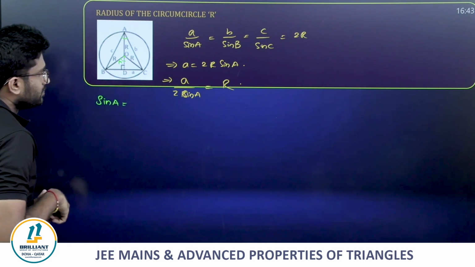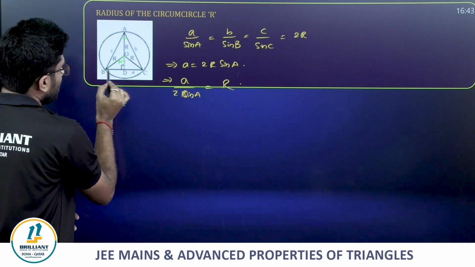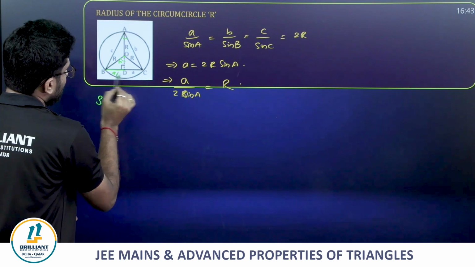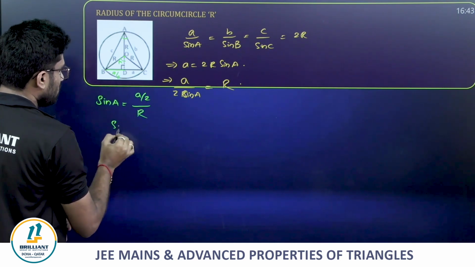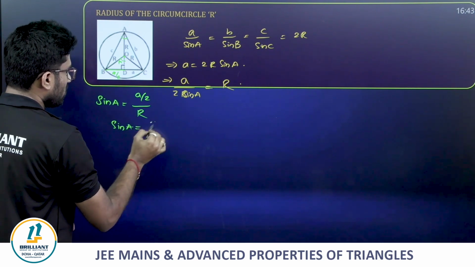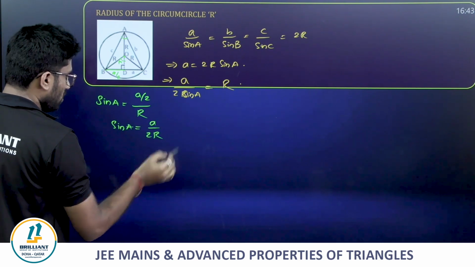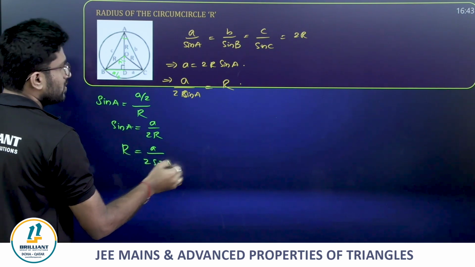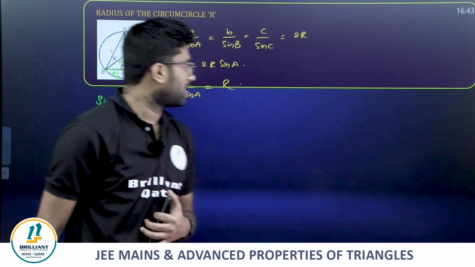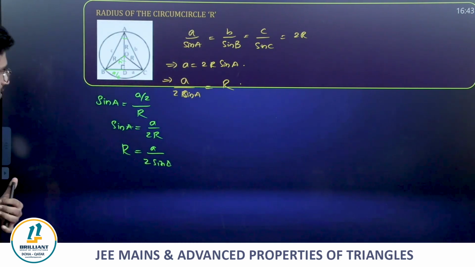Sin A will be half of this, a by 2, divided by R, which is nothing but sin A is equal to a by 2R. So R is equal to a by 2 sin A, which we already got for circumradius. Very simple.